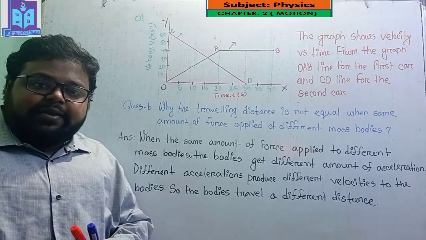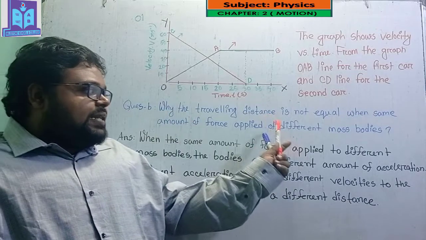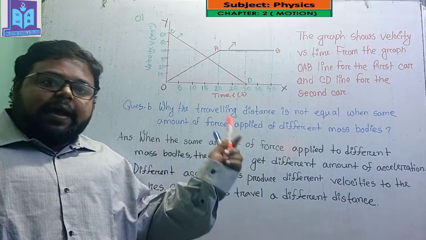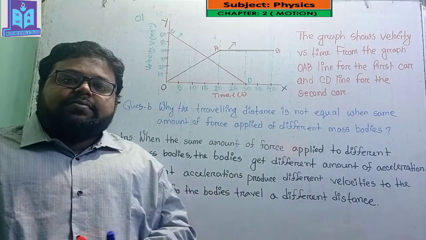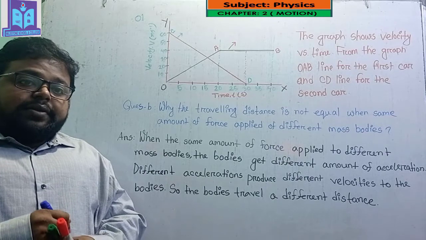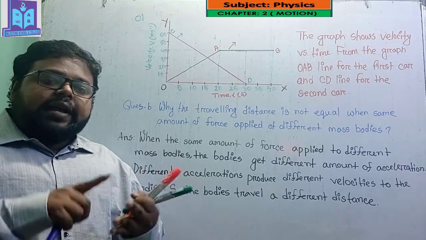Dear student, number B question is why the traveling distance is not equal when the same amount of force is applied to different mass bodies. Dear student, we know that there is a relation between force, mass and acceleration.